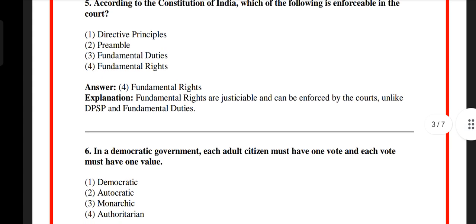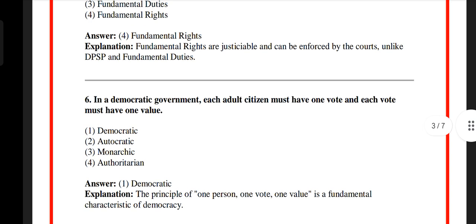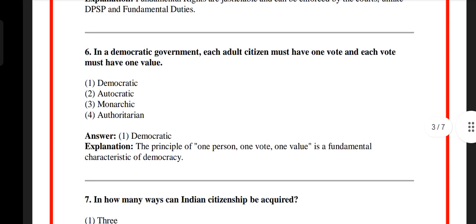In a democratic government, each adult citizen must have one vote and each vote must have one value. Option 1 democratic, option 2 autocratic, option 3 monocratic, option 4 authoritarian. The answer is option 1 democratic. The principle of one person, one vote, one value is a fundamental characteristic of democracy.